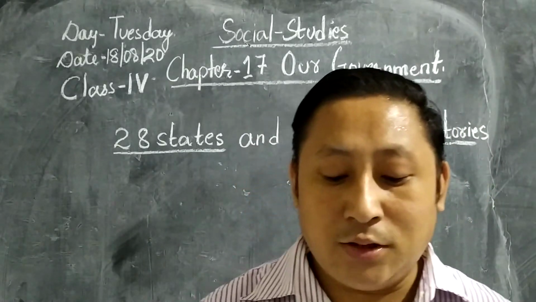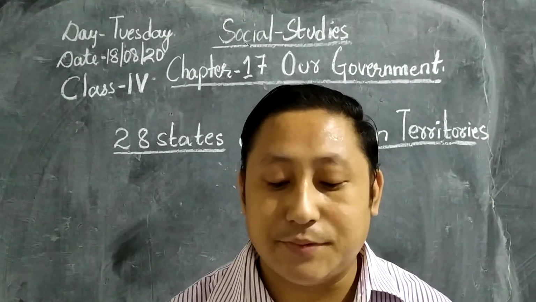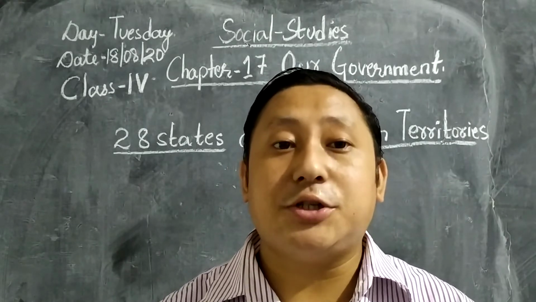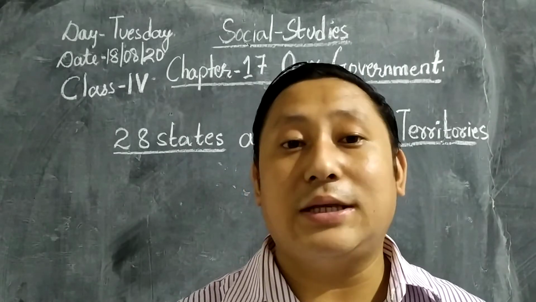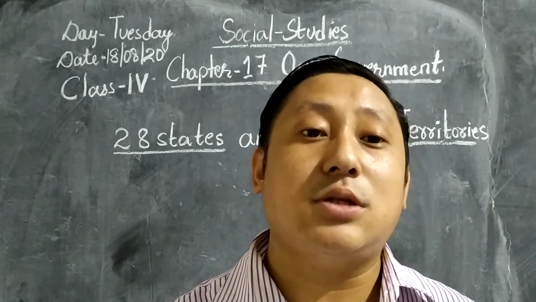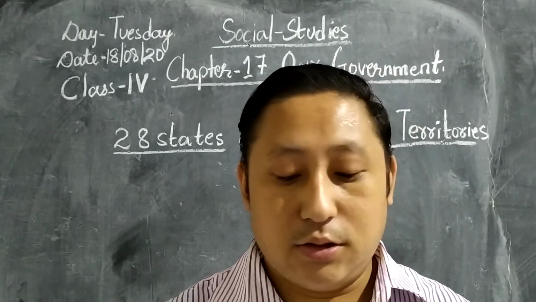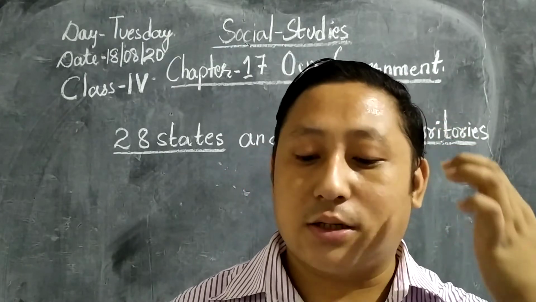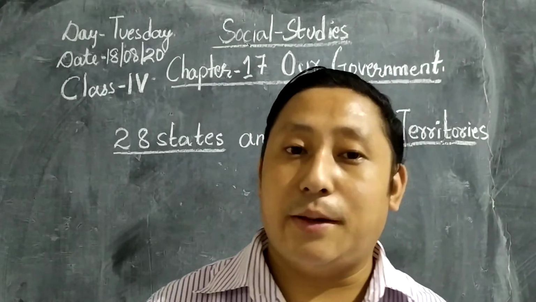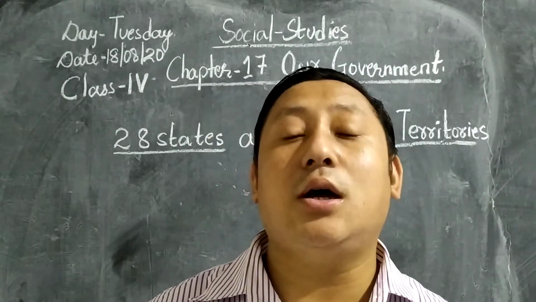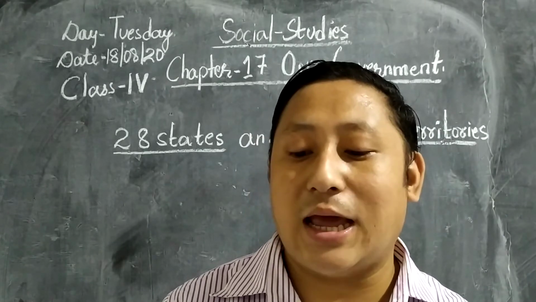When no single party gets a majority, then the leader whose support has a majority of members becomes the prime minister. That means the majority wins. Always the majority wins. If the party has got the majority of votes, then it can choose the prime minister, so that he or she can run the government. When the prime minister has been selected, he or she selects the council of ministers to run the administration, such as defense, foreign affairs and home affairs.